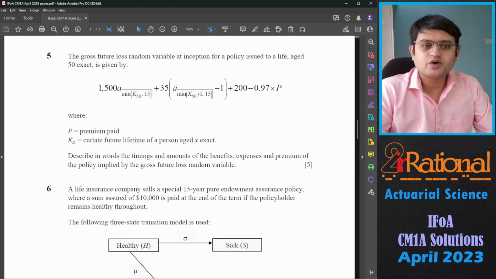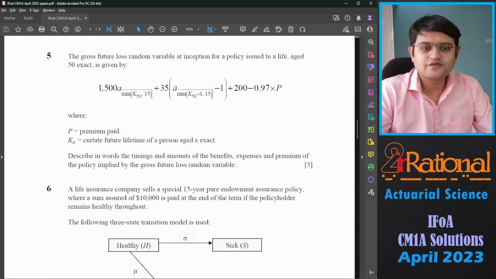Question number 5. The gross future loss random variable at inception for a policy issued to a life aged 50 exact is given by this. So we have 1500 A minimum of K50, 15. So that's a 15-year temporary annuity in arrears.